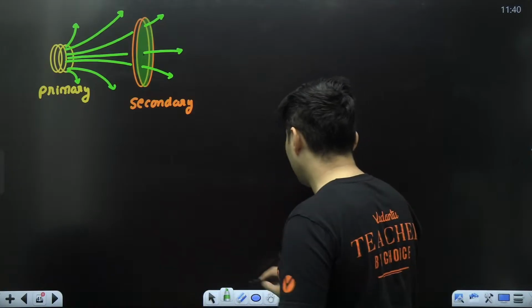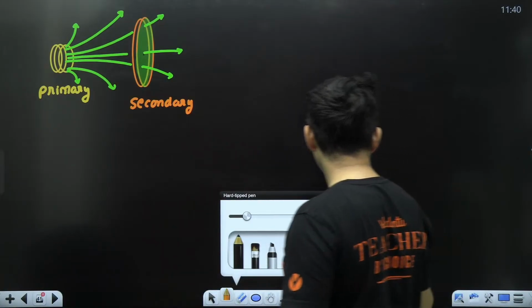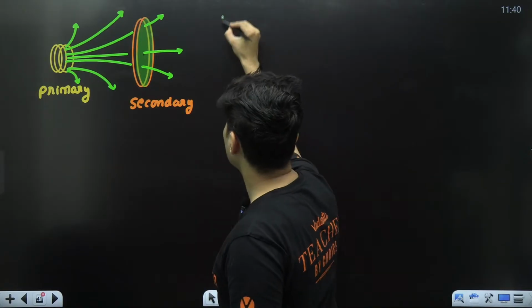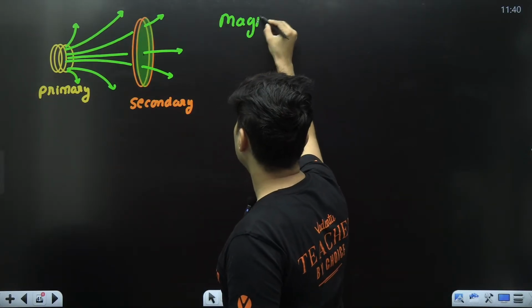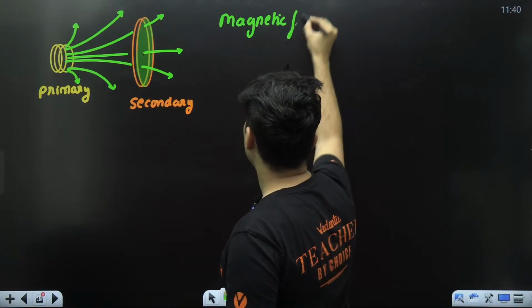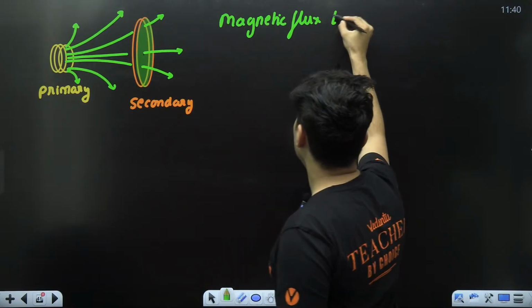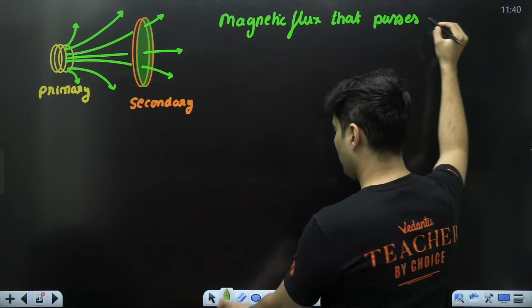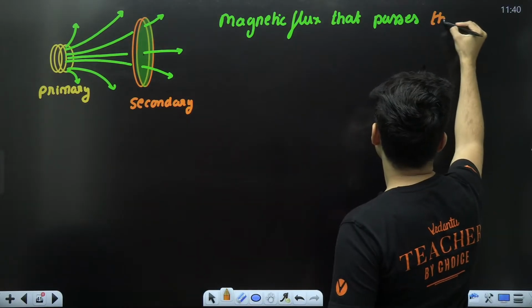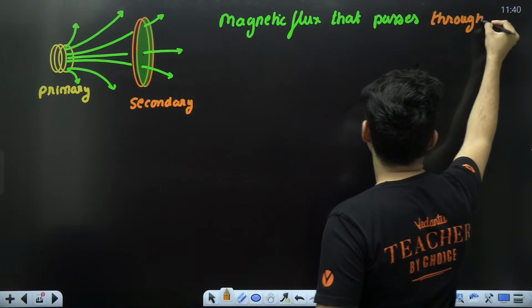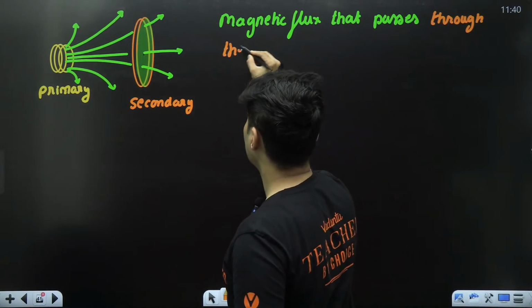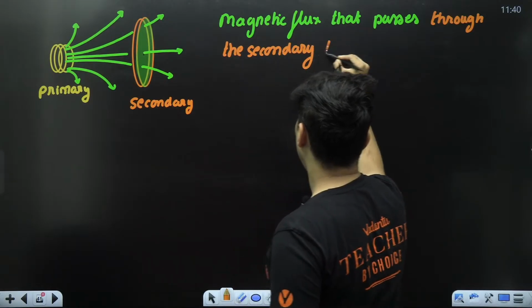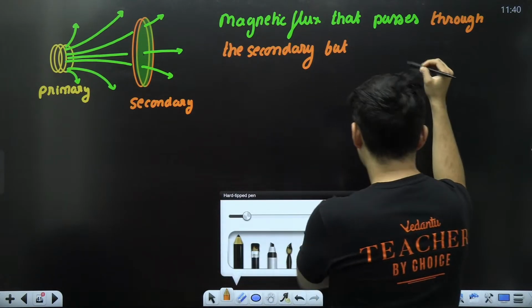So the magnetic flux that passes through the secondary coil, but is generated by the primary.